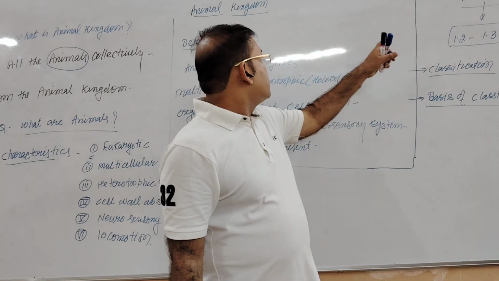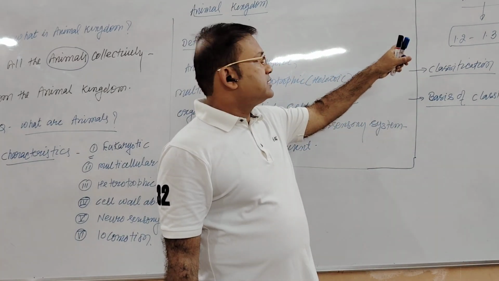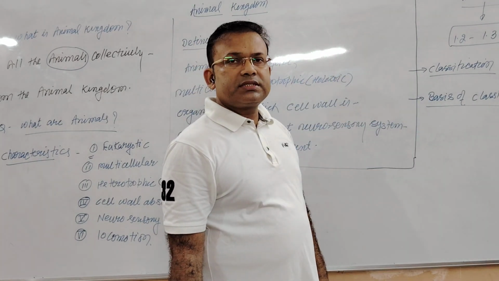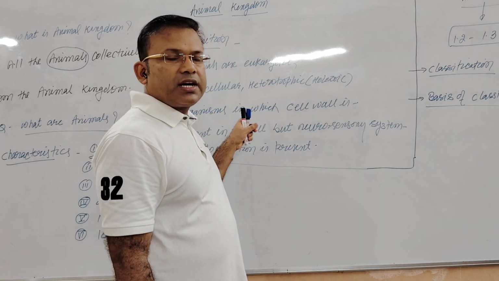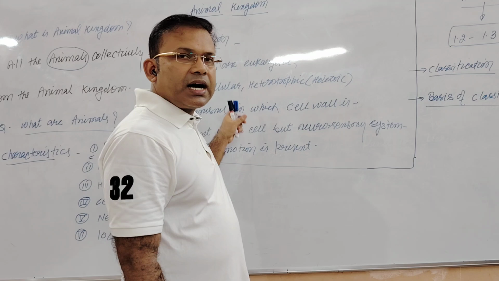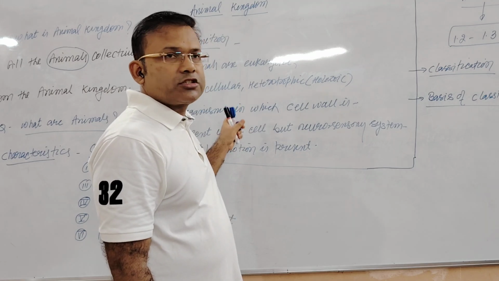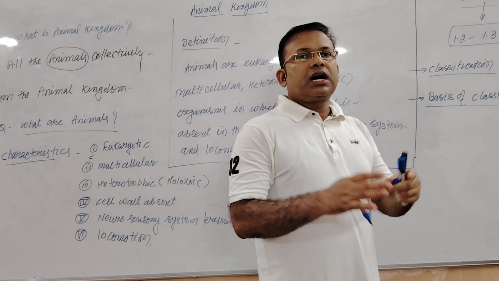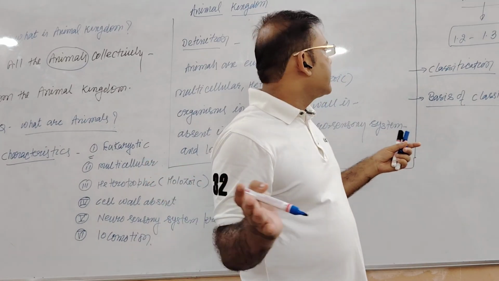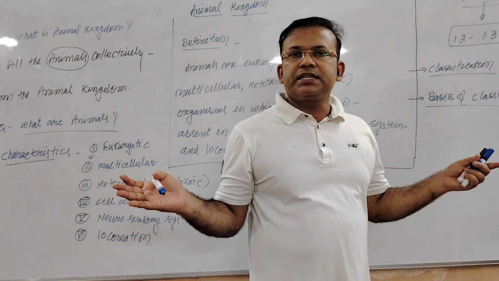I told you about the animal kingdom, that is the collection of animals which are present over this planet. I told you about what animals are and how animals are different from the rest of the organisms. I told you about animal diversity, that how many different types of animals are present over this planet.